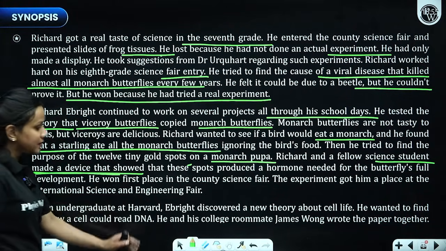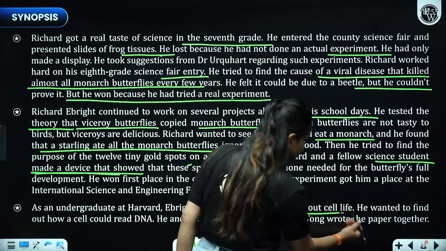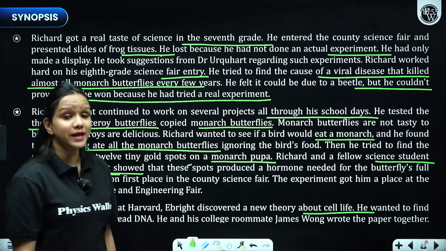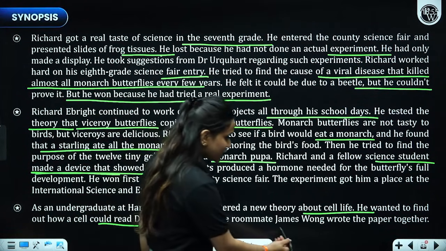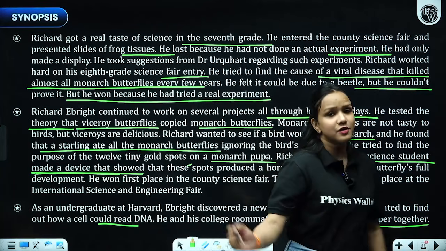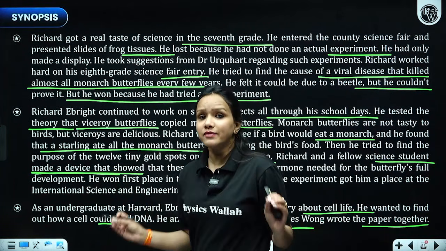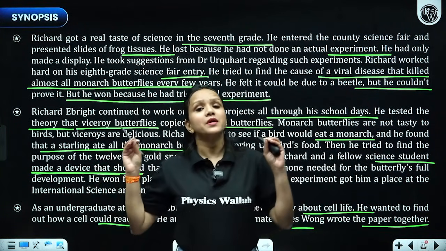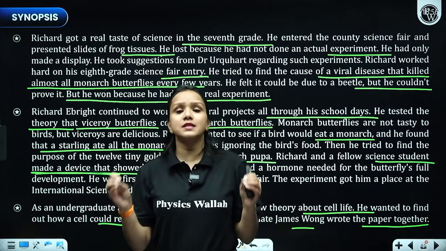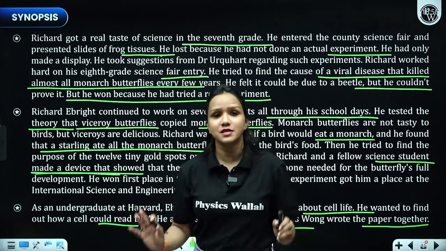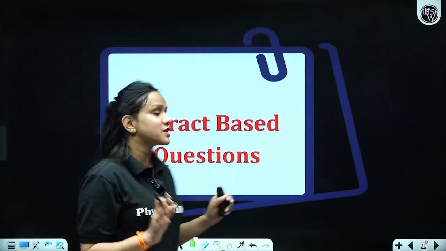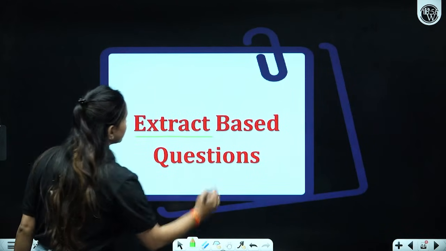As an undergraduate at Harvard, Ebright considered a new theory about cell life. He wanted to read how a cell reads DNA. So he and his college roommate James Ronson wrote the papers together for all that. So we have discussed the entire chapter through short pointers, and we have discussed major experiments that were conducted by him due to his mother's immense support. Now let's proceed towards important extract based questions from this particular lesson.